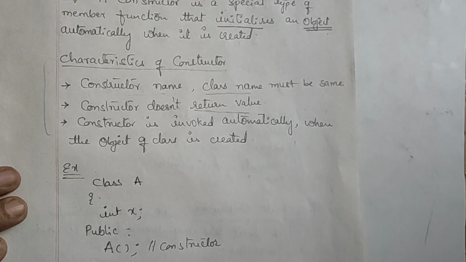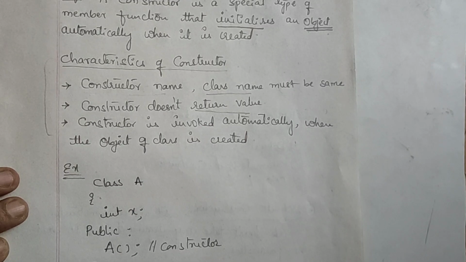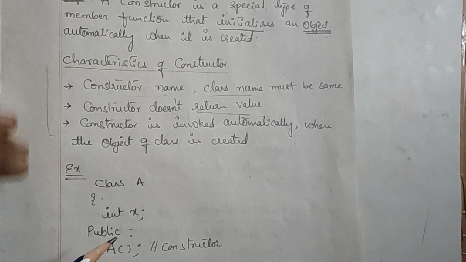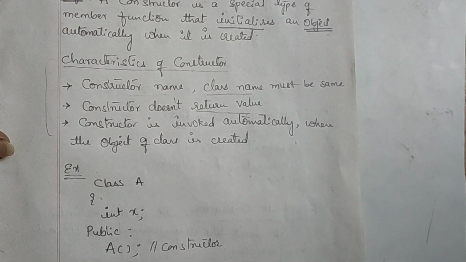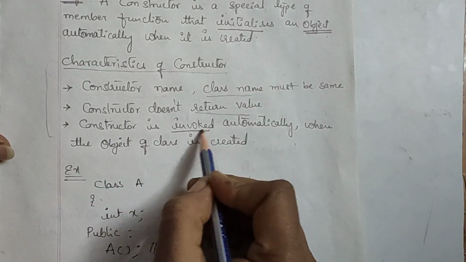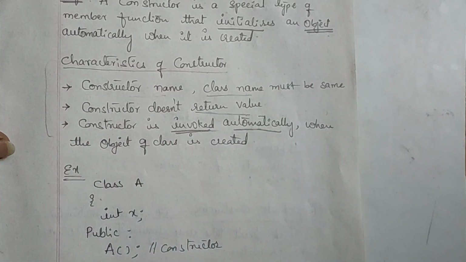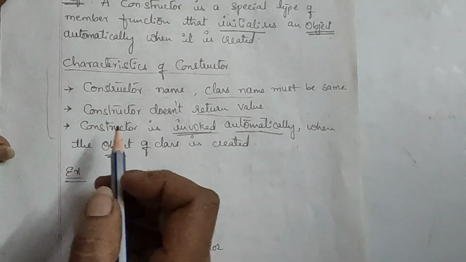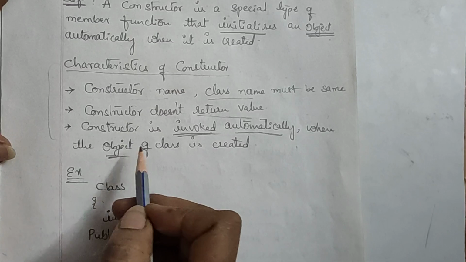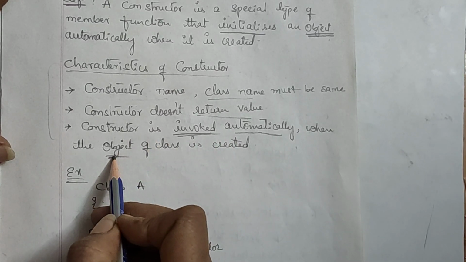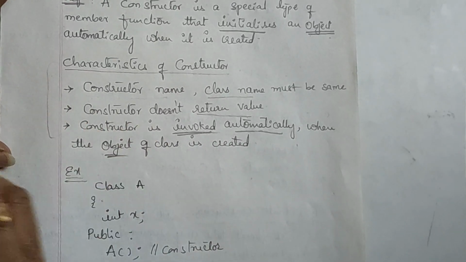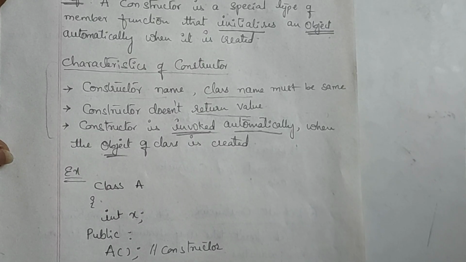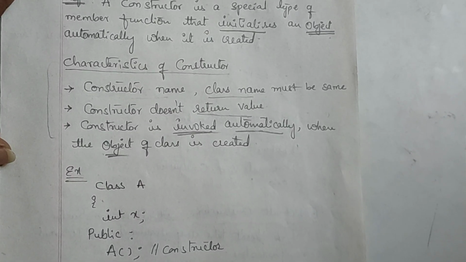But in case of a constructor, you need not call the constructor. It automatically gets invoked when the object is created. I repeat, when the programmer has created an object, automatically a call to the constructor will go and it will be executed automatically.